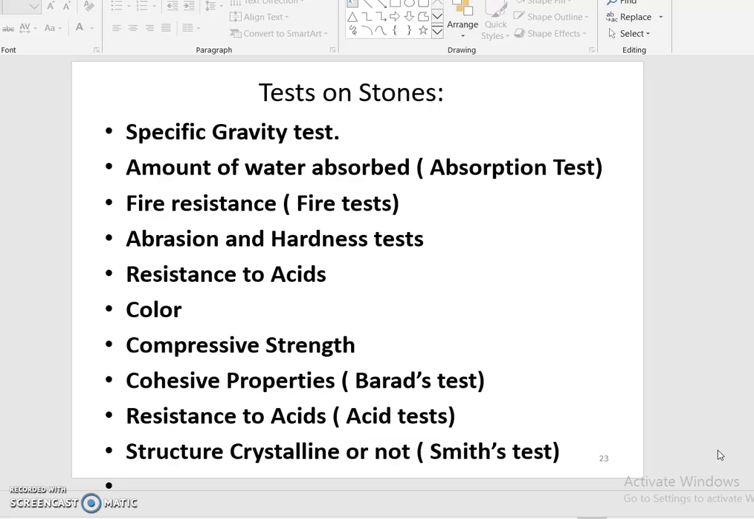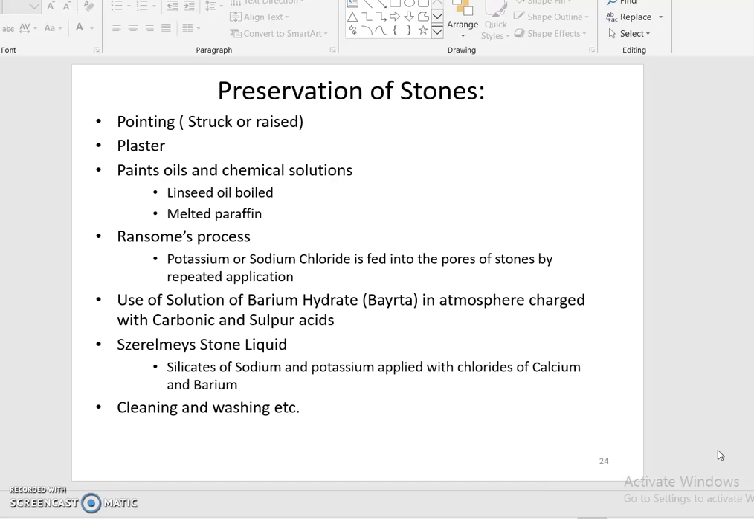Tests on stone are based on specific gravity and water absorption, that is, the amount of water absorbed. Fire tests should be enforced, along with abrasion and hardness tests, resistance to acids, color, compressive resistance, cohesion properties, whether the structure is crystalline or not, and so on. Then the preservation of stone, based on pointing, that means structures are raised, plaster, paint, oil and